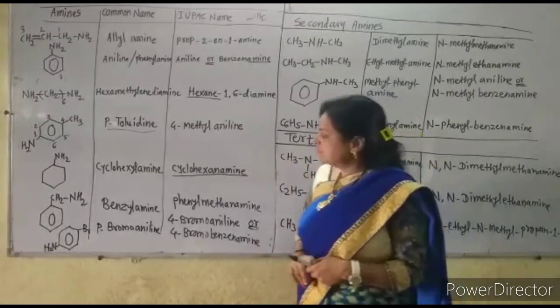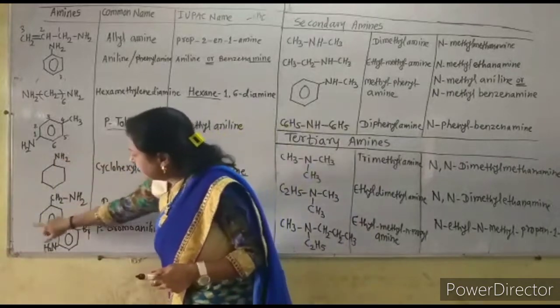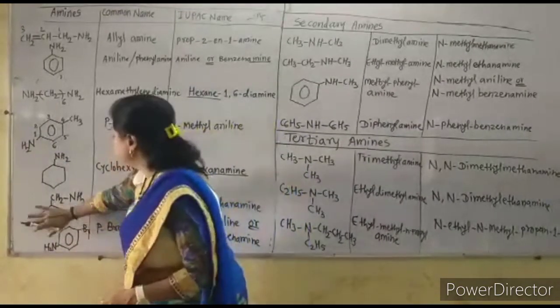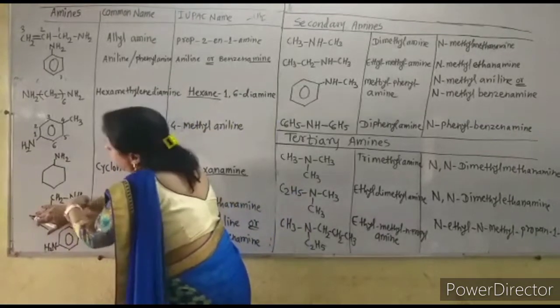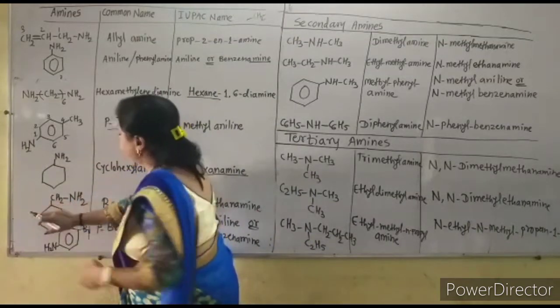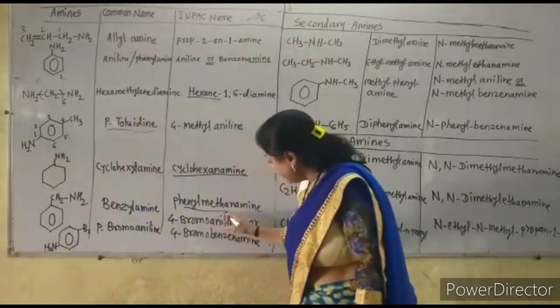Now next one is the phenyl ring attached to this CH2 group. If here is the CH3, then it is the methanamine. But one hydrogen is replaced by the benzene ring. So it is phenyl methanamine.